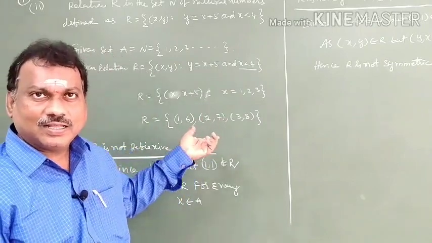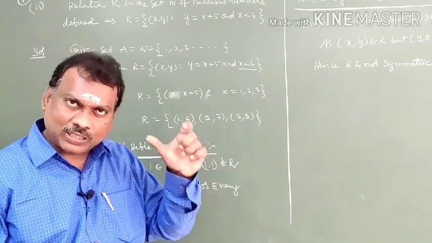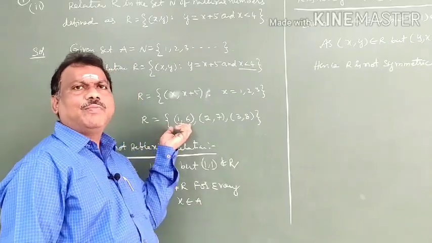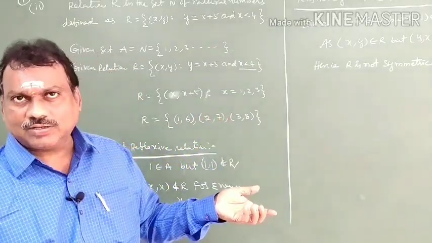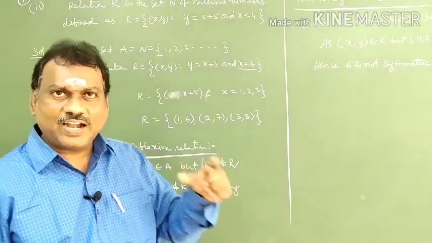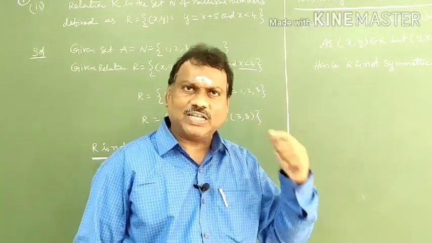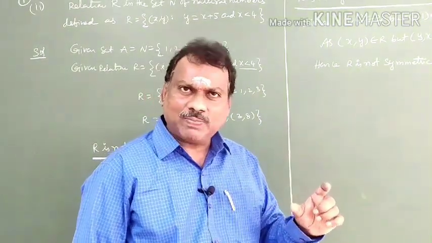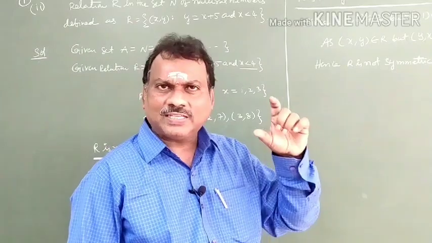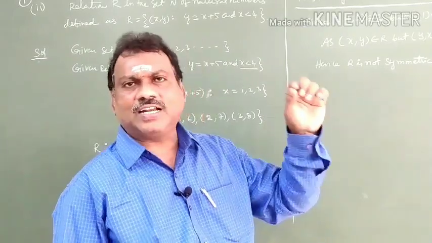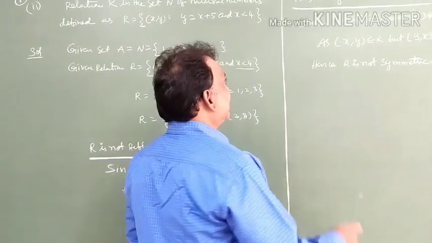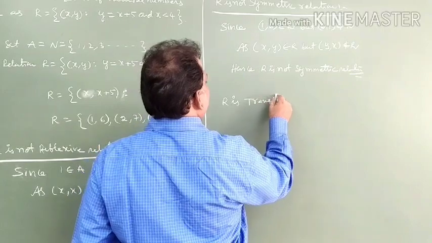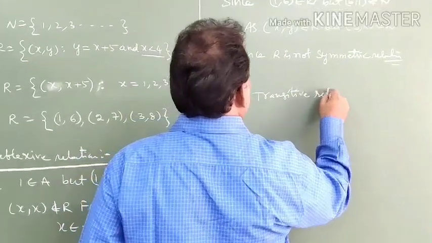Is it clear? (a, b) and (b, c) both must be there, then only (a, c) is possible. Here only (a, b), there is no (b, c). Obviously there is no (a, c). Students, understood? By the second definition of transitive, you have to see the transitive definitions. If (a, b) is present but (b, c) is not present, automatically (a, c) is also not present. Hence it is the transitive law. Clear? Right. R is a transitive property, transitive relation.